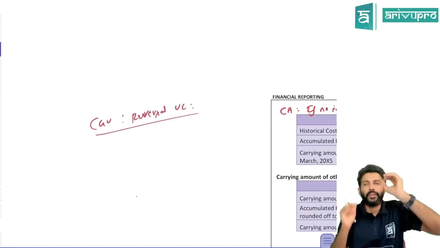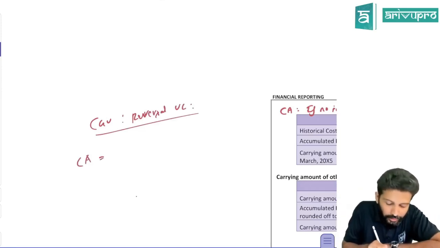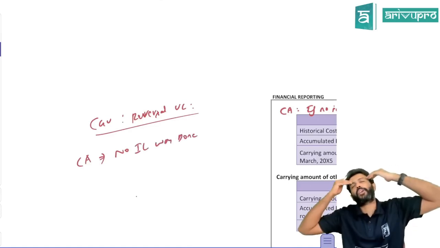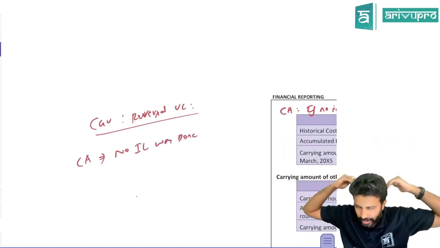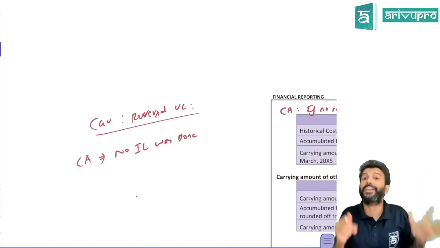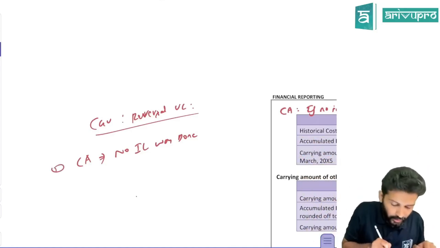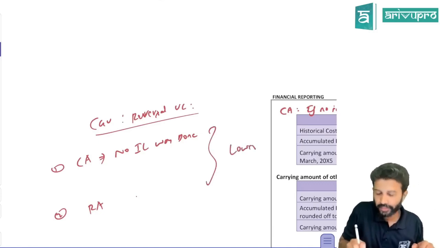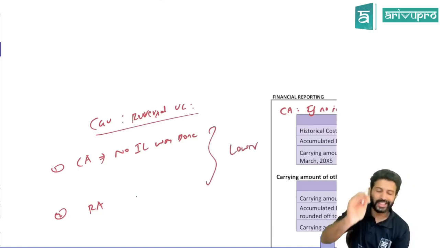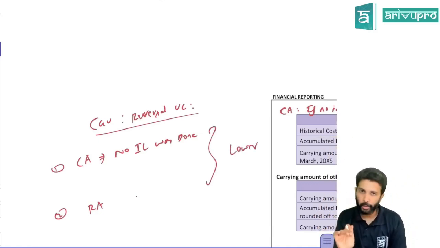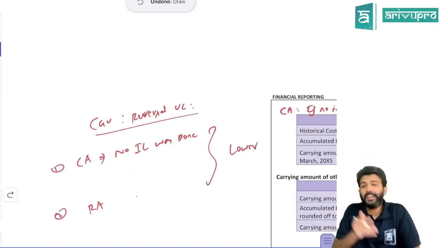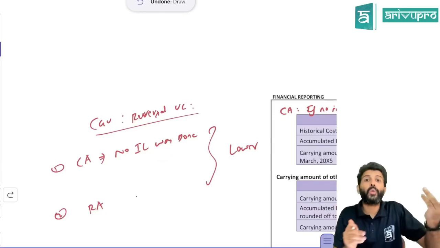What is the upper limit? First, find out the carrying amount if no impairment loss was done at all. From the beginning, if impairment loss was not done at all, what would have been the carrying amount? Second, find out the recoverable amount, which is given in the question. The lower of the 2 will be the upper limit. To that extent, you can bring up the carrying amount. At least this much have you understood? First, if you had not done impairment loss at all, what would have been the carrying amount?